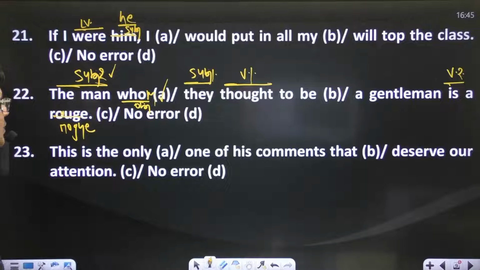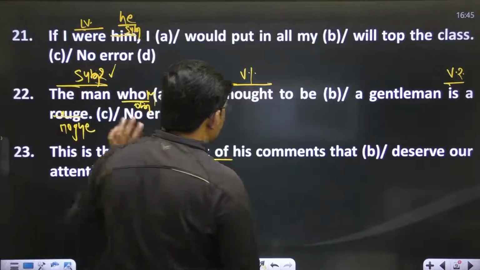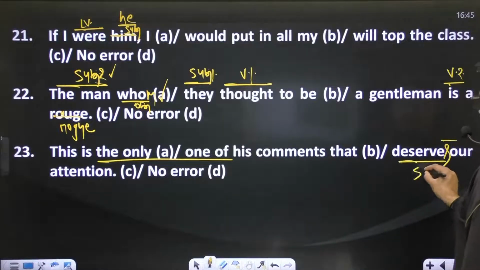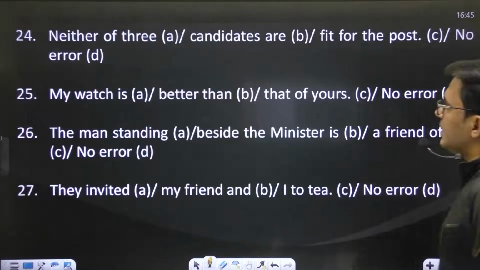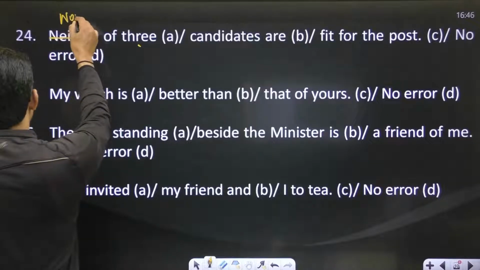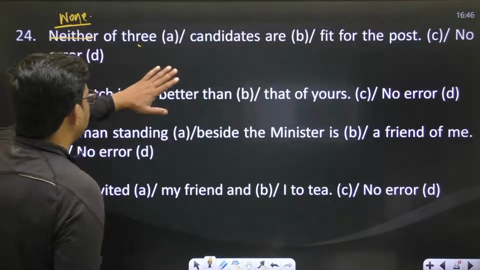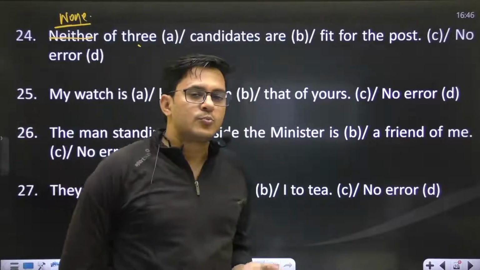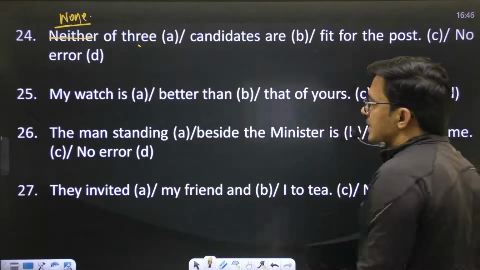This is the only one of the comments that deserves. As I said, the only one of demands a singular verb, and the verb will be deserves, right? Next one. Neither of three candidates. It is said three, we are talking about three. So when we talk about more than two, in place of neither, none of the three candidates are fit for the post. And while we talk about two persons, we use neither. The error is in part A.